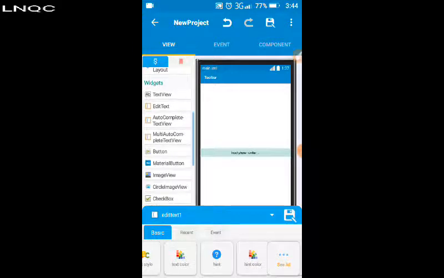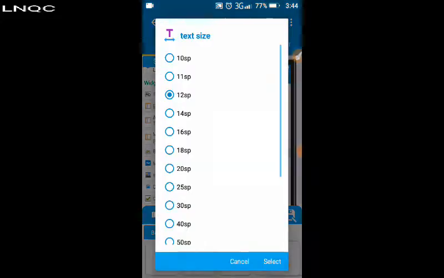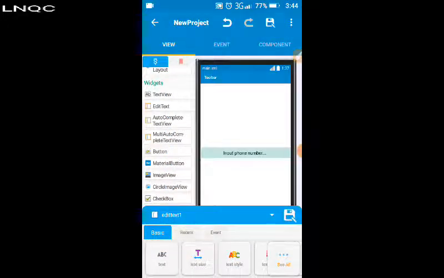Then we set the size to 18. Is that okay? Then from there we add button.